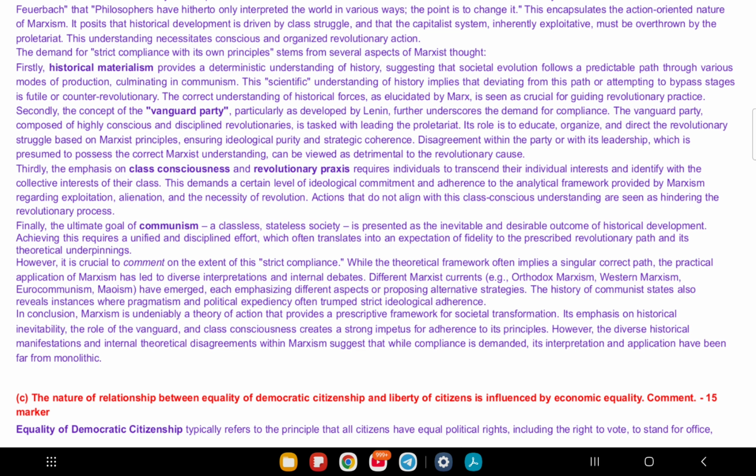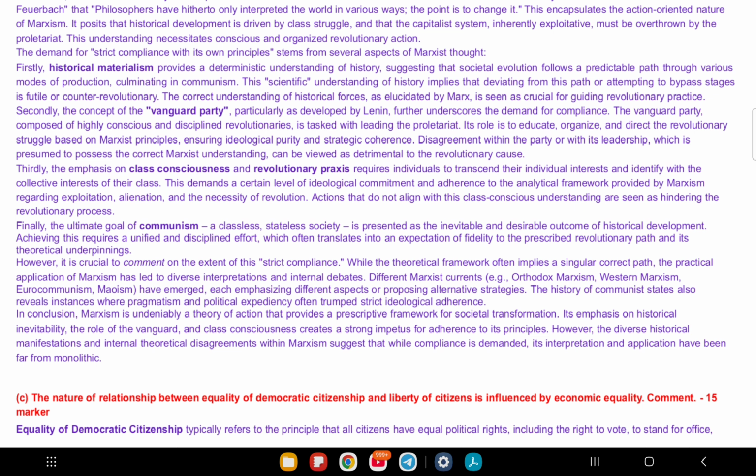Second is liberty and resources. Freedom of speech or protest sound great, but if you are poor, you might not have money or time to use these freedoms. For example, a poor person can't afford a good lawyer, so their right to justice is weaker than a rich person's. Third is that economic insecurity hurts freedom. If you are struggling for food or a job, you might not speak against the government because you are scared of losing work. Example, affected workers might not join a union because they fear getting fired.